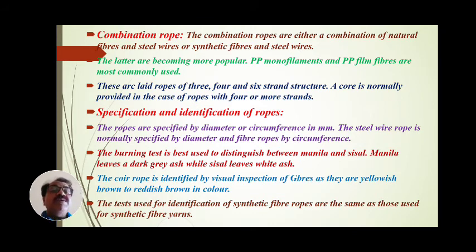The coir rope is identified by visual inspection of its fibers or grubs, as they are yellowish brown to reddish brown in color.